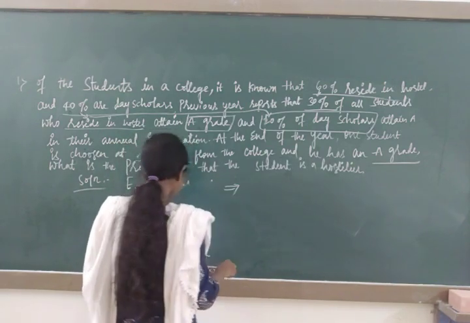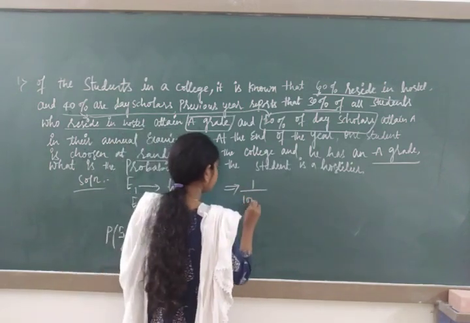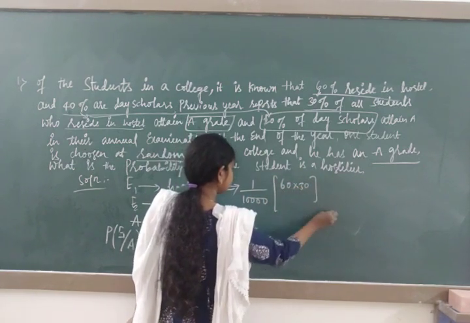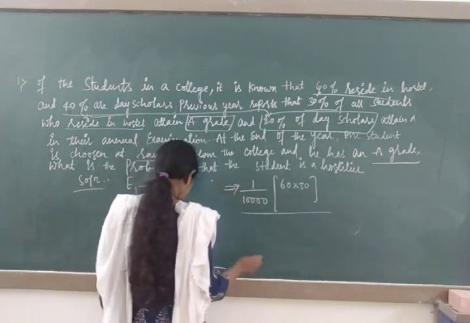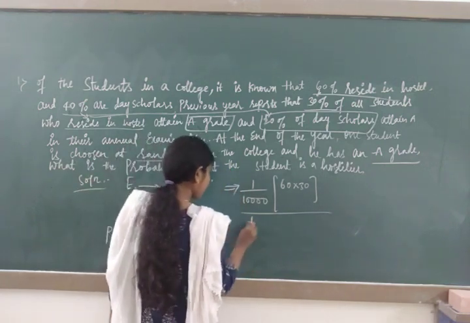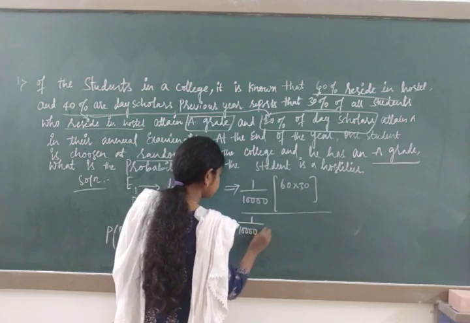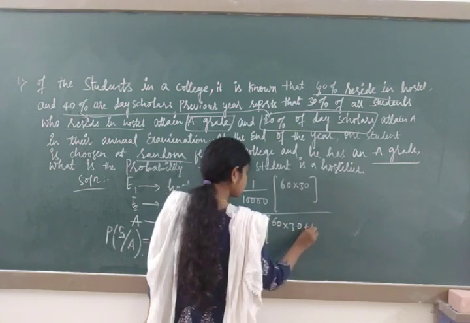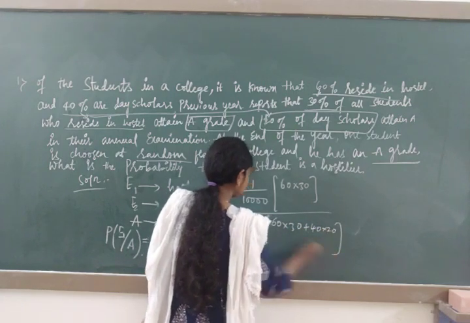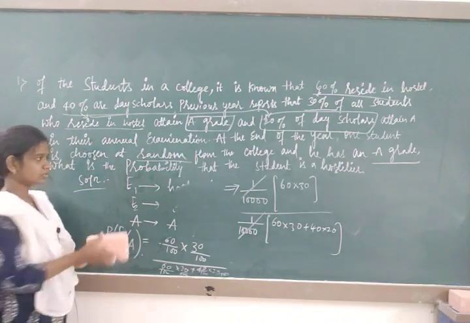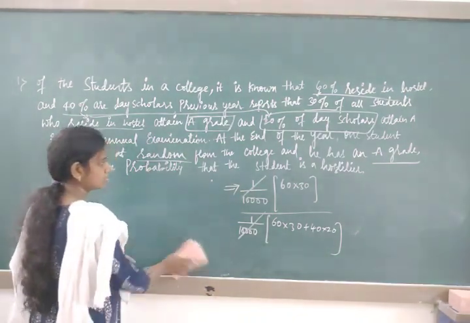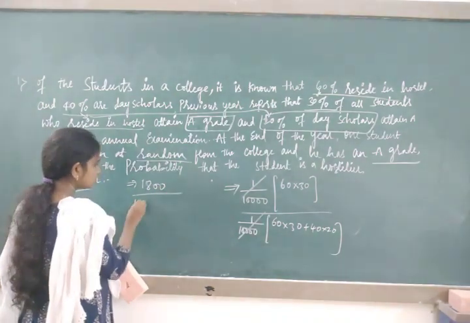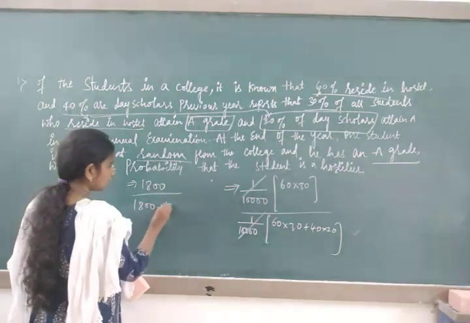This implies, 1 by 10000 into 60 into 30, divided by 1 by 10000 into 60 into 30 plus 40 into 20. This by this cancels out. 6 3s are 1800, so this is also 1800. 4 2s are 800.